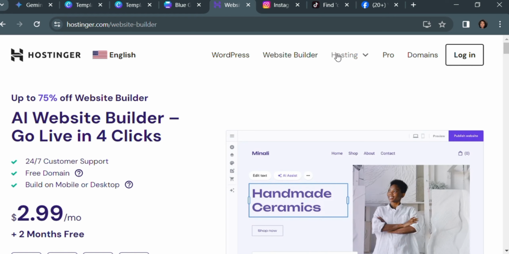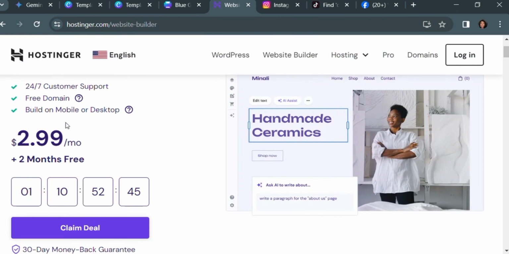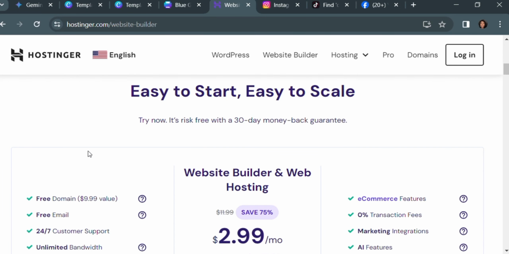If you already have a website, it's totally fine, you can just host it. However, if you don't have one, this is a good way because it offers, you can see, 24/7 customer support. You get a free domain, and you can build on your mobile or on your desktop. So you're going to be taking advantage of the AI website builder, which is this. You can go ahead and claim the deal.